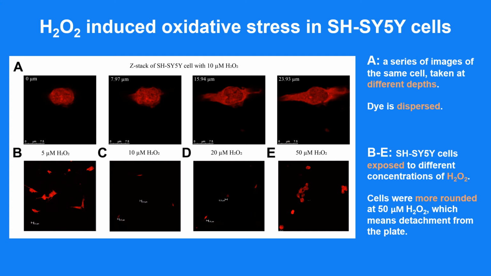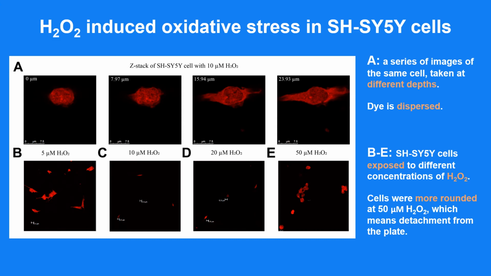Figure A is a Z-stack of a cell that was treated with 10 micromolars H2O2. A Z-stack is essentially a picture of the same cell at different depths. The cell is rounder, and the MitoTracker is spread out more evenly throughout the cell. Since MitoTracker Red is supposed to be in the membranes of mitochondria, if it's evenly spread throughout the cell, then the mitochondrial membranes might have burst, indicating mitochondrial damage.